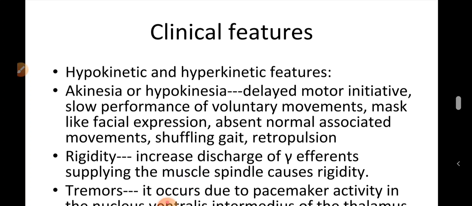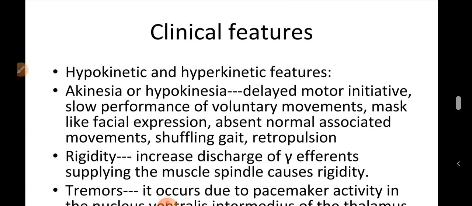You will get the shuffling or festinant gait, in which the patient is bent forward and walks quickly with short steps as if trying to catch up with the center of gravity or preventing himself from falling. Also, there is retropulsion. When the walking patient is suddenly pulled back, he begins to walk backward and is unable to stop.